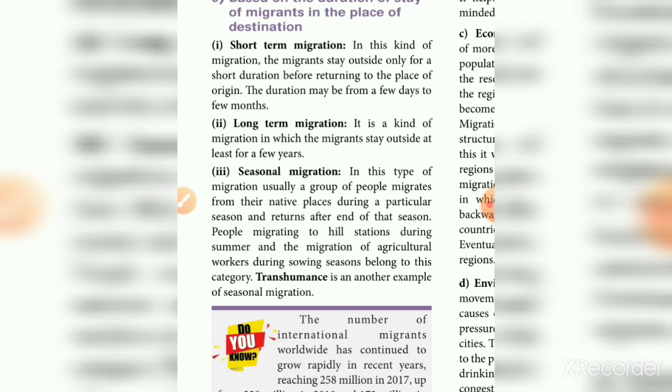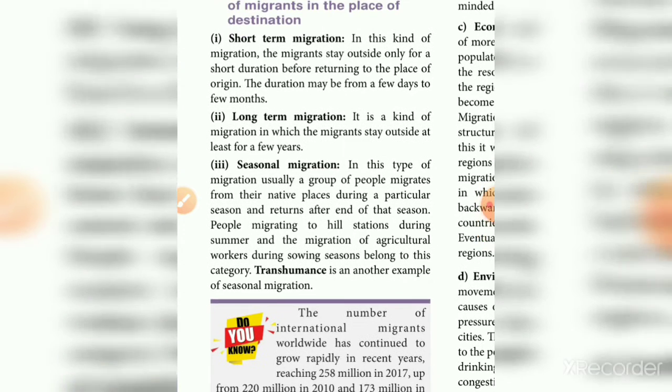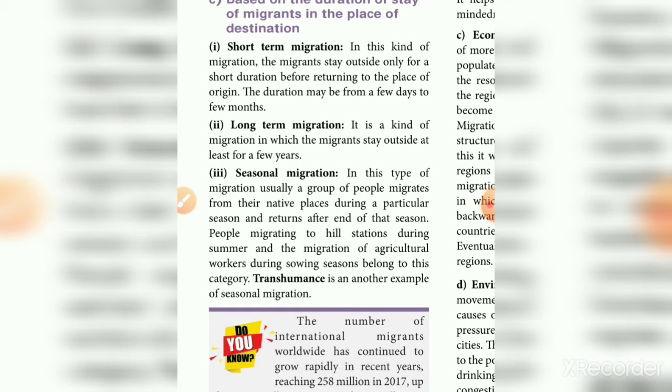Seasonal migration means people leave a place in a particular season, such as summer or winter, and after that return to their native place.